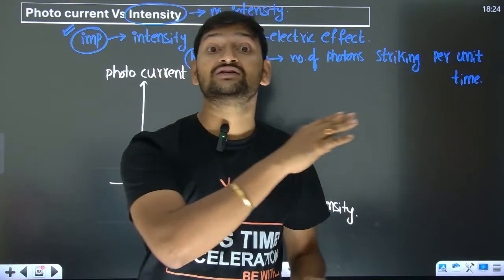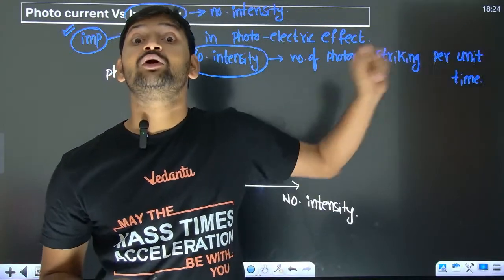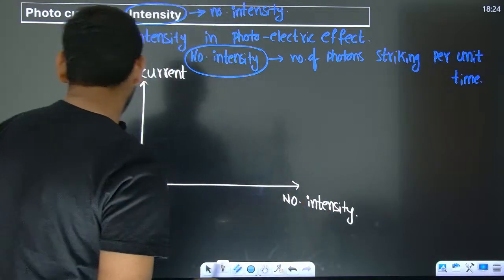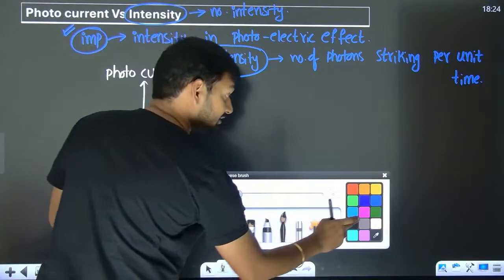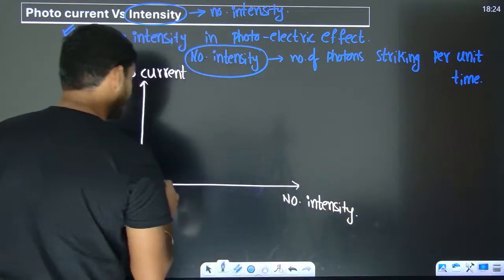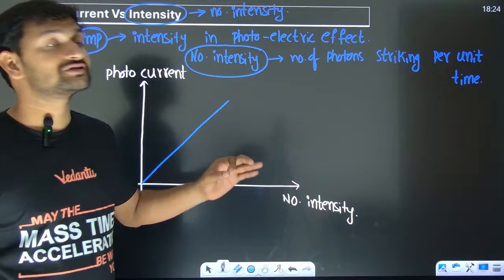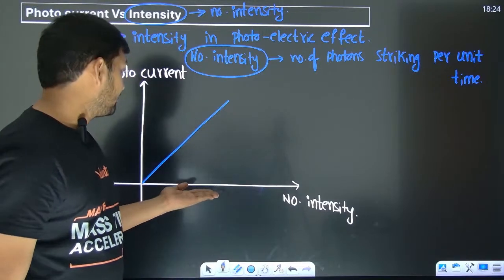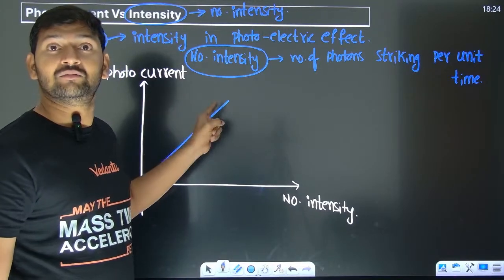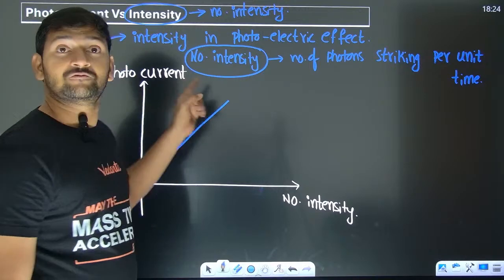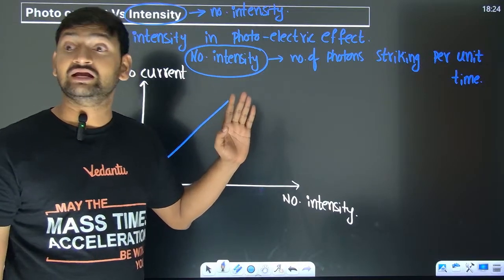More electrons coming out contributes to more current. So the experimental result and the theory I have explained both have matched. The graph was a perfect straight line. The more the intensity, the more the photocurrent, and it is linearly dependent.